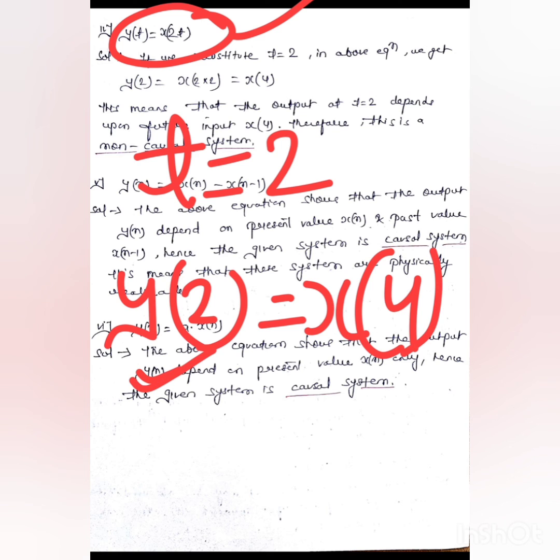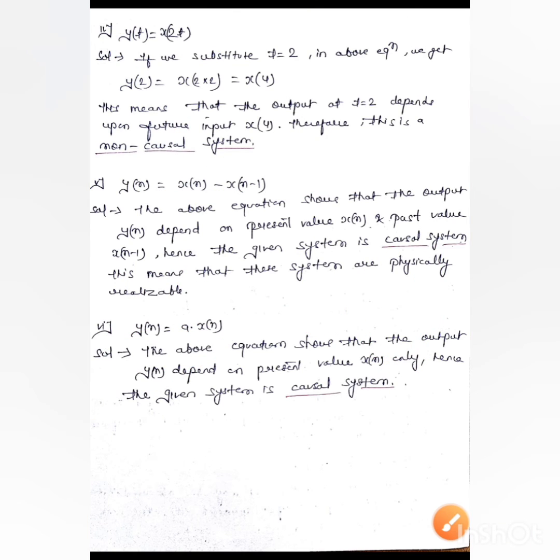Obviously this is our present input, which is 2, and x of 4, which is greater than 2, hence this is future content. Obviously the system which contains future input is a non-causal system. Hence the given system is non-causal in this particular case.